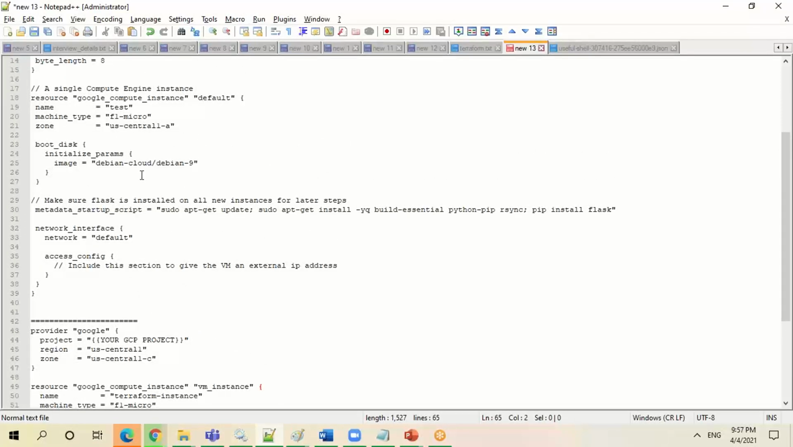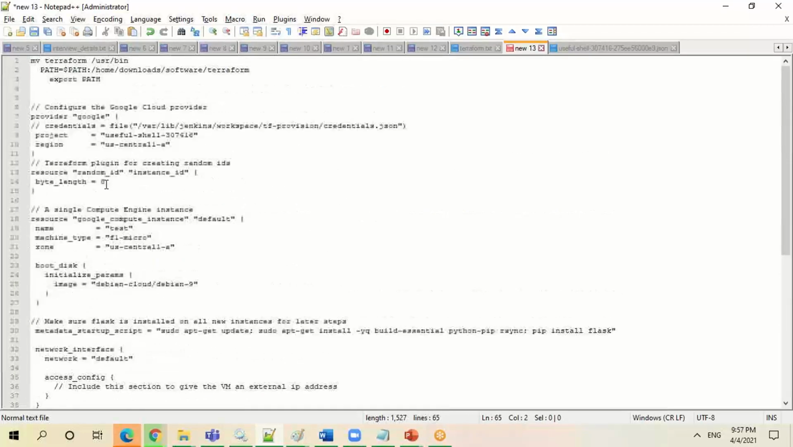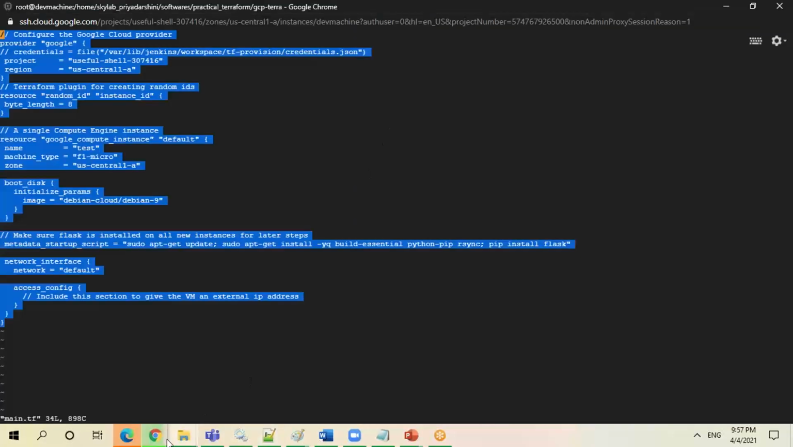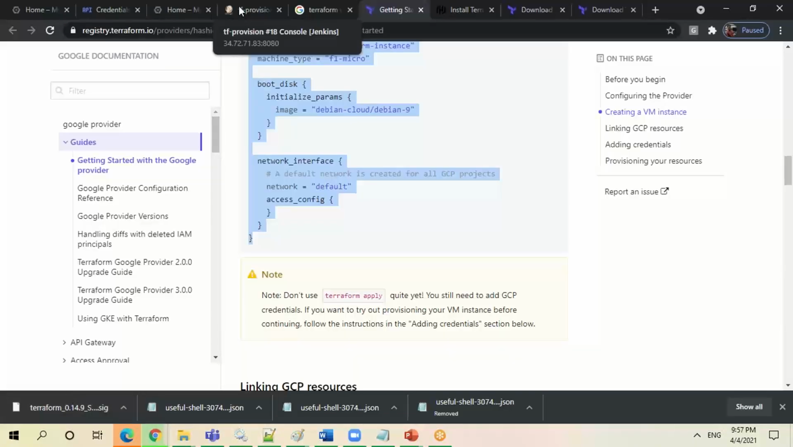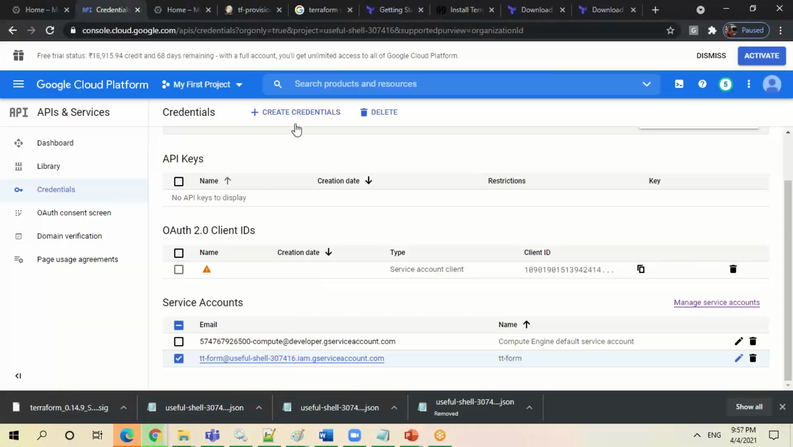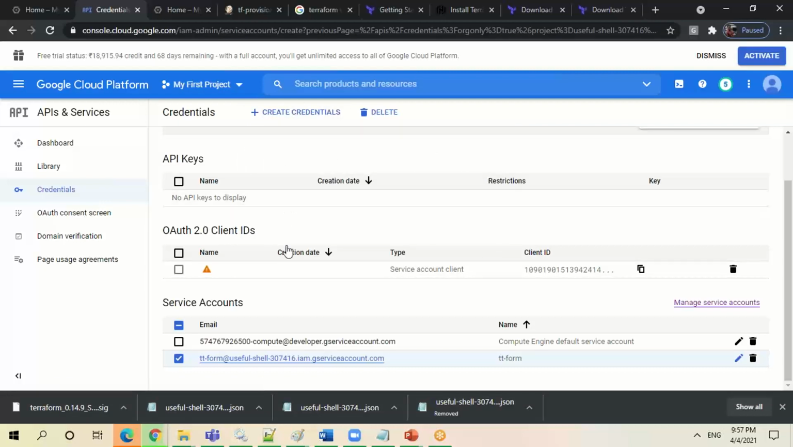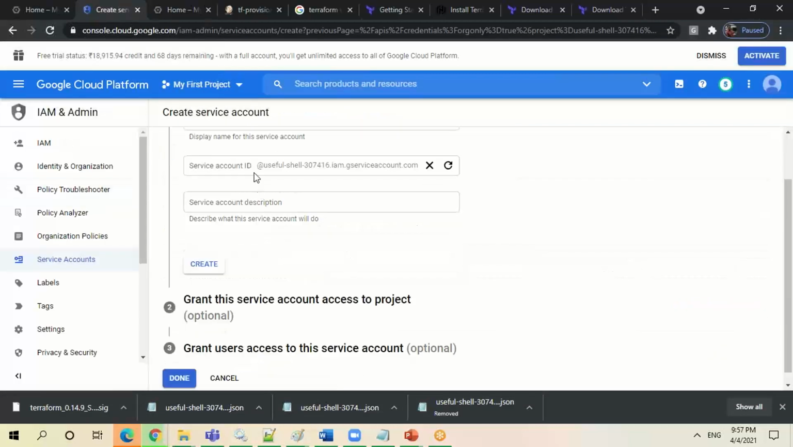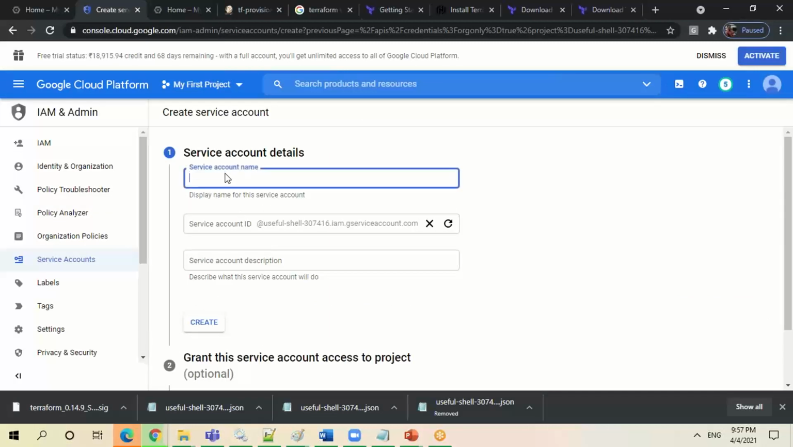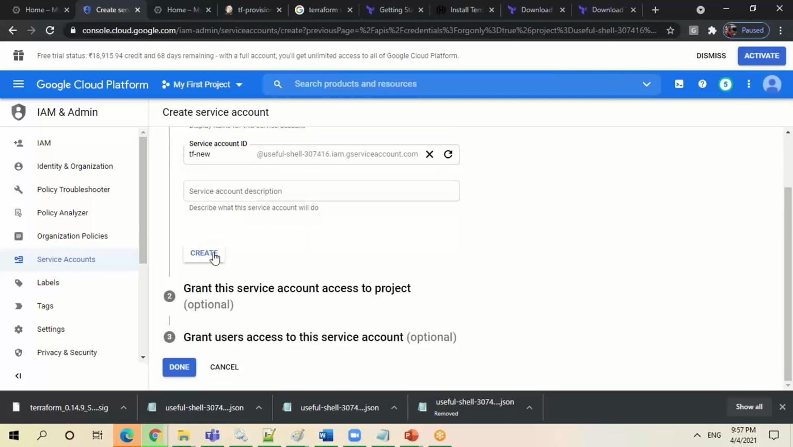So there are two things you have to do. One thing is you have to give the credentials.json file. Let me create another credential here. Just create a new credential, service account. Let me give it a name, and I'm clicking create.